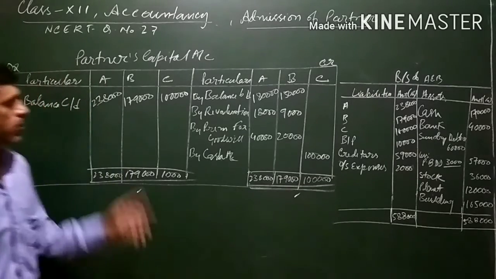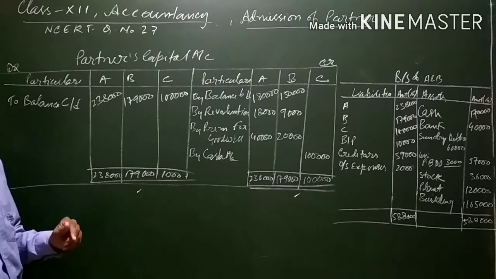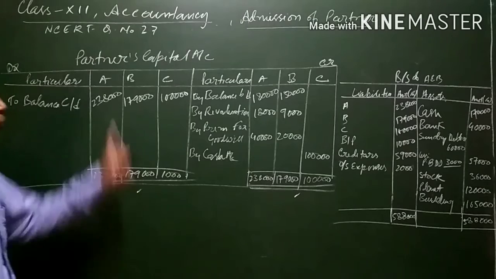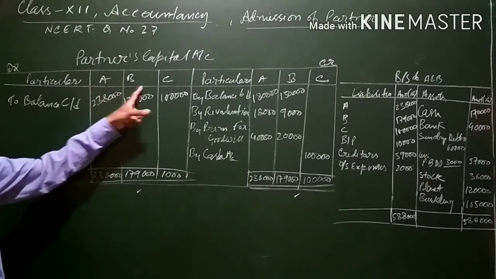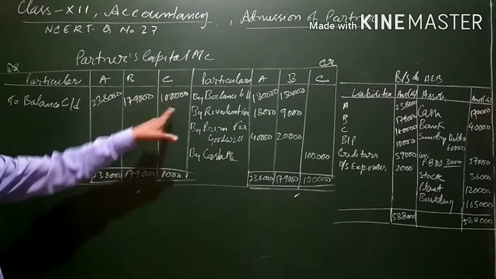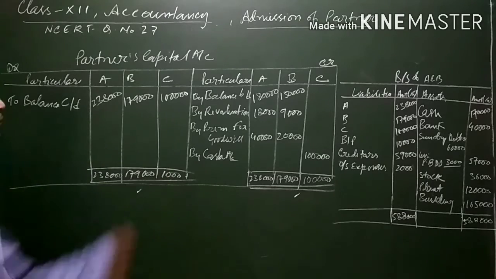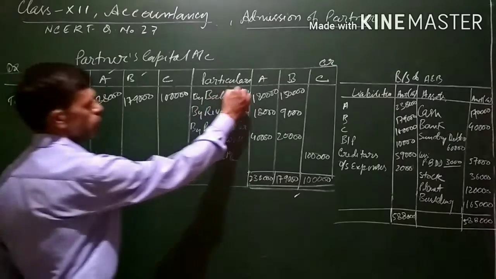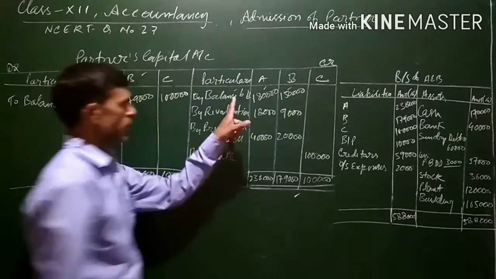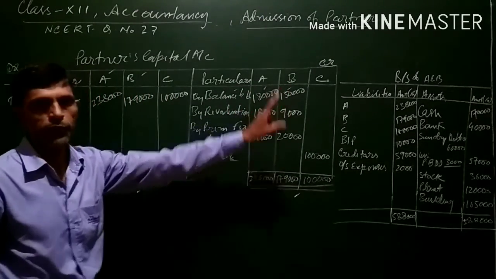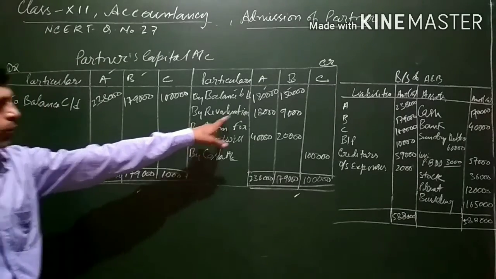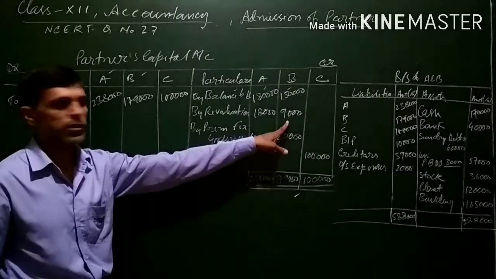Now this revaluation account we have already prepared. Now the partner's capital account and balance sheet are here. How to prepare this partner's capital account? Since three partners are there, the new partner's capital account should also be prepared along with the old partners' capital accounts. First of all, balance brought down of the old partners is to be written, that is 1,80,000 and 1,50,000.